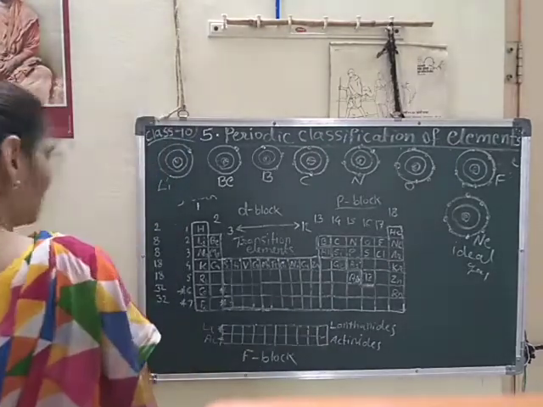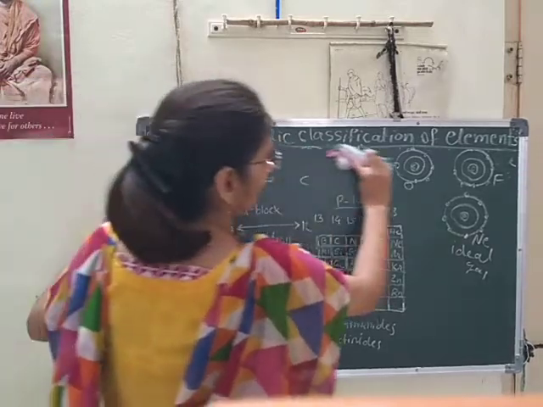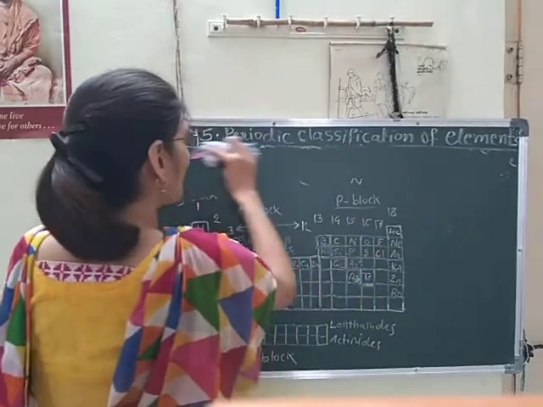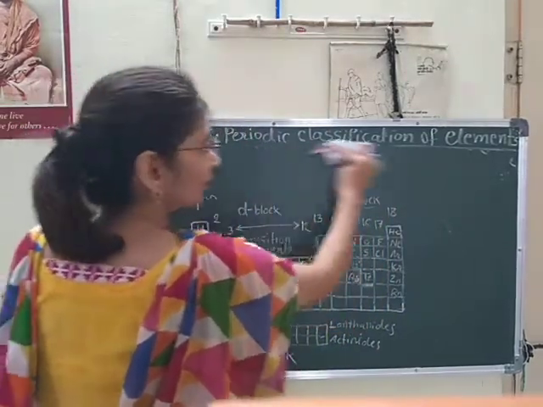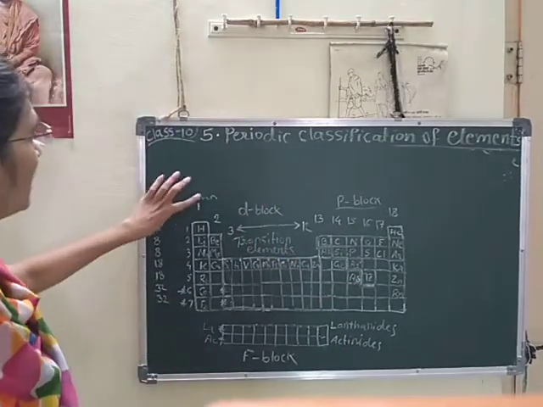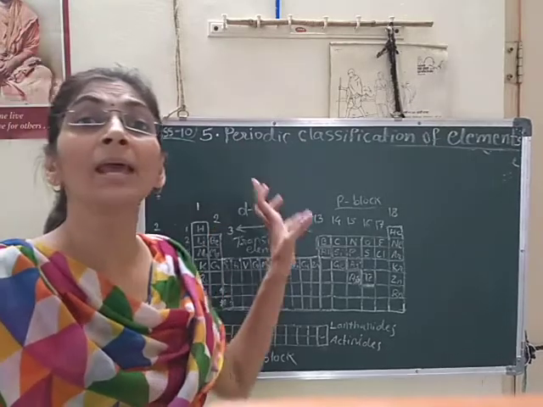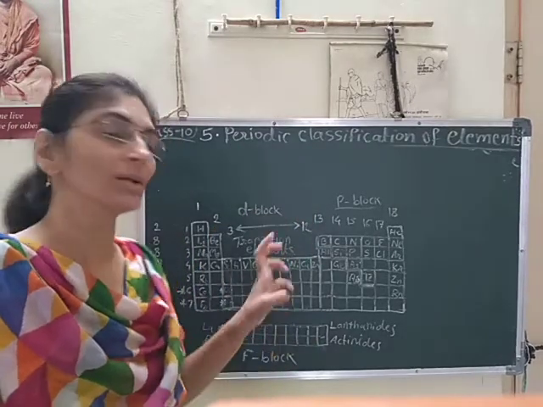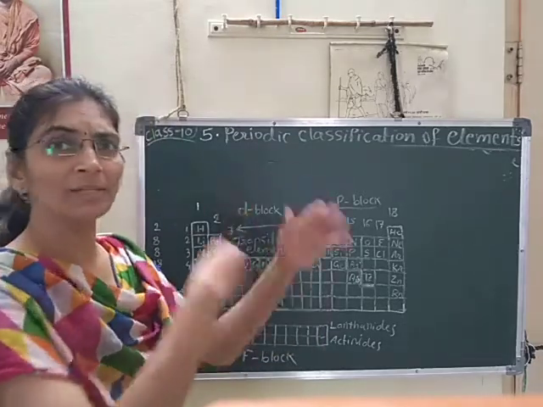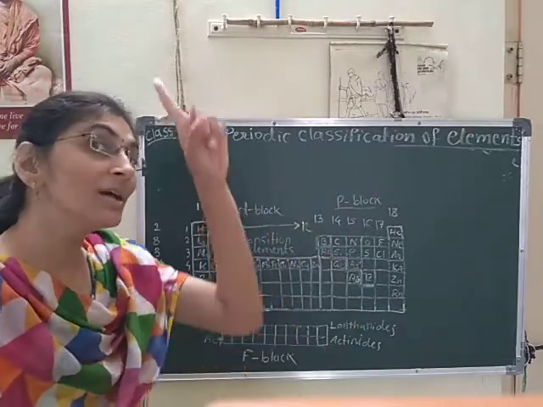So next we will see the same property of the periodic table, but now along the group. What is the variation along the group? So these are the groups. In each group, the elements have the same number of valence electrons. The number of orbits is increasing, but the valence electron count is the same.